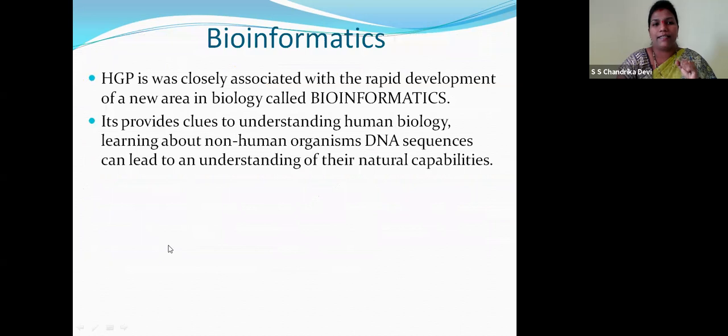So bioinformatics. Children, this bioinformatics is closely associated with the rapid development of a new area in biology. Bioinformatics is about everything, children: chemistry, physics, botany, and maths. So all these things come under bioinformatics. They will analyze the data which we get from biology, right? It provides clues to understanding human biology and learning about non-human organisms' DNA sequences. So this can lead to an understanding of their natural capabilities.